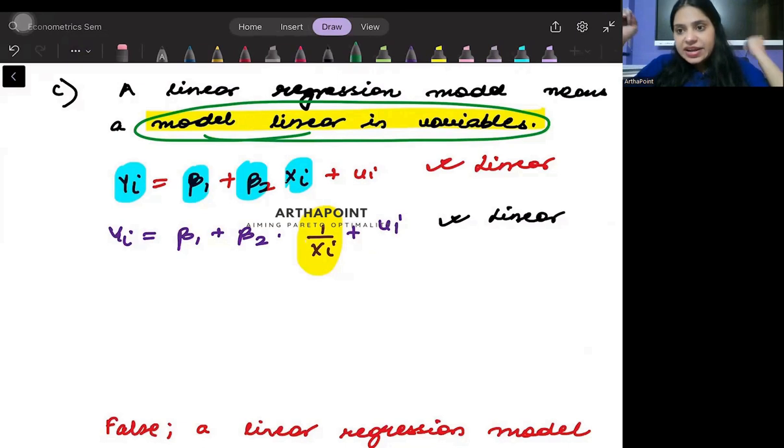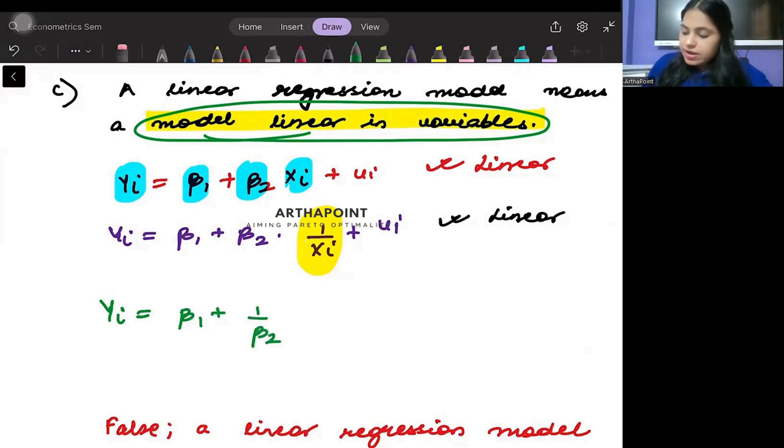But now look into this model where I have yi is equal to beta 1 plus 1 by beta 2 xi plus ui. Here the beta parameter is coming non-linearly, right? Although the x's are coming linearly. So because the beta is non-linear, automatically I can say that this is a non-linear model.